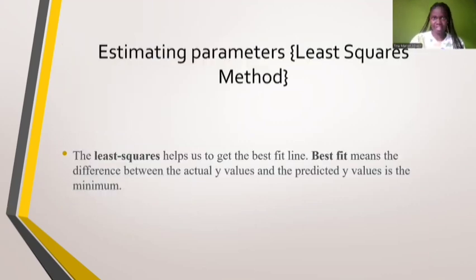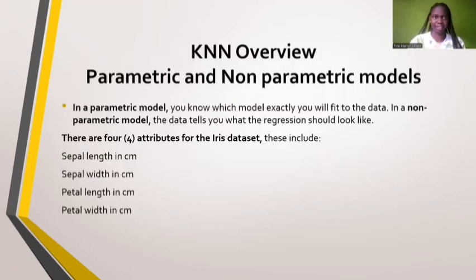Moving forward, we have the estimating parameters. This is under the optimizer, so it's helping us move closer to what we are looking for. It's also called the least squares method. This helps us to get the best fit line, and the best fit line is the one where the difference between the actual y values and the predicted values is minimum. The change is not so evident, it's a small change.